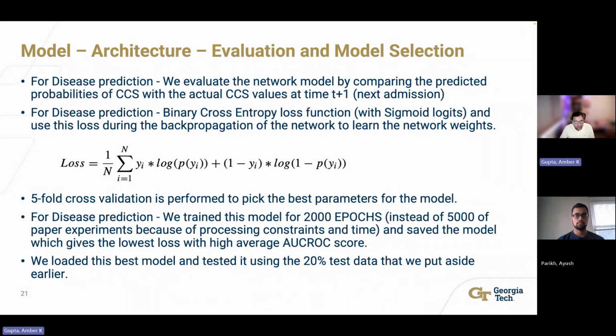We used binary cross entropy loss function with sigmoid logits for backprop learning from loss. For picking the best model, we used 5-fold cross-validation. Because of processing power constraints, we trained the best model to 2,000 epochs instead of 5,000 epochs and saved the model which gives the lowest average ROC and low loss. Eventually, we loaded this model to evaluate on 20% of the test data.